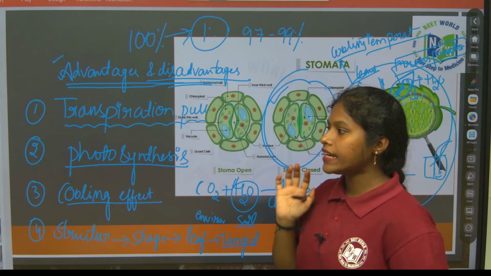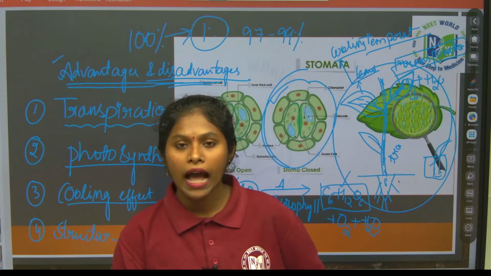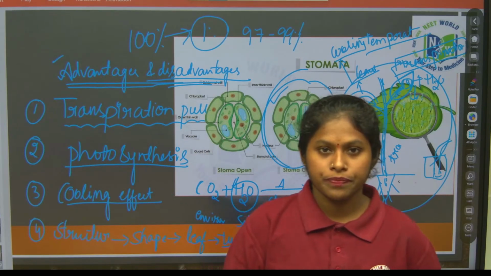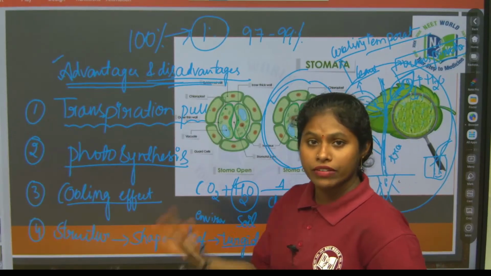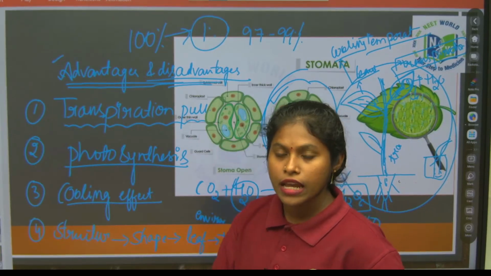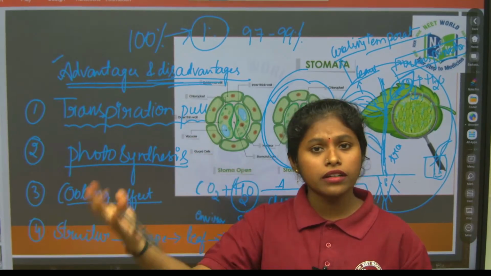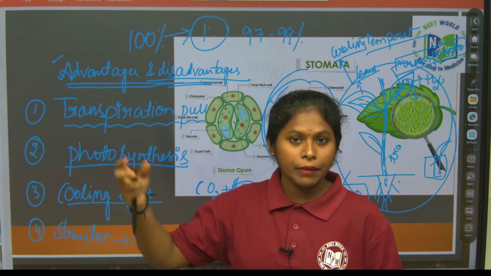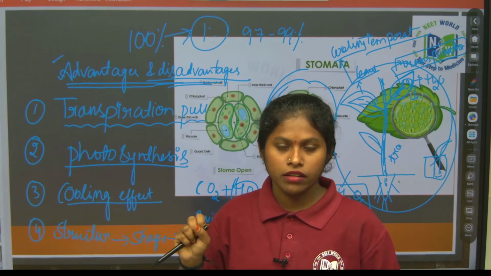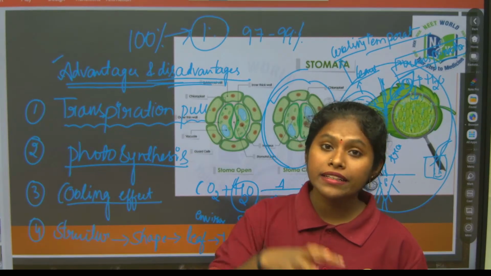Now let's see the disadvantages. What are the disadvantages of transpiration? Why is it considered a necessary evil? Because transpiration is necessary. Because of it, the water comes from the soil through the roots to the top of the leaves through the ascent of sap, by the transpiration pull, by the suction force.